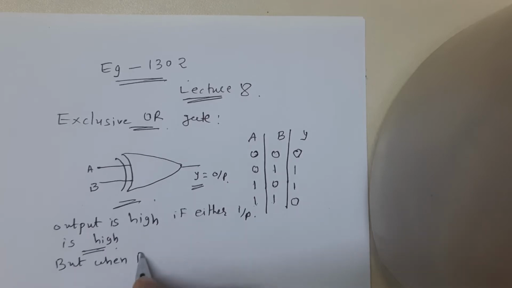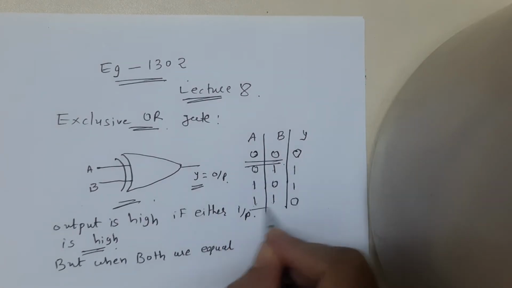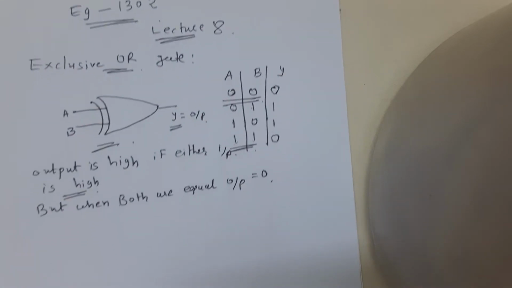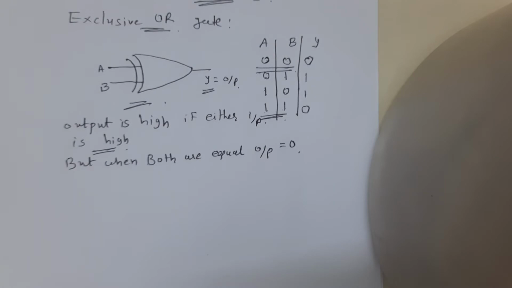When both are equal, like 0, 0 or 1, 1, then the output is equal to 0. This must be remembered about the exclusive OR gate.